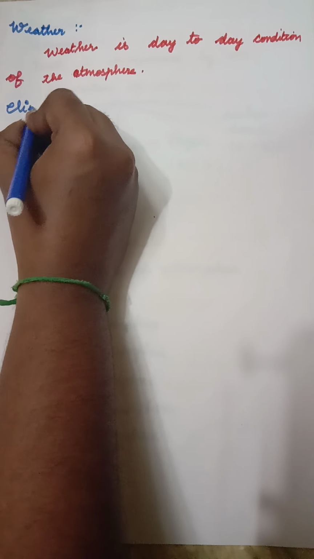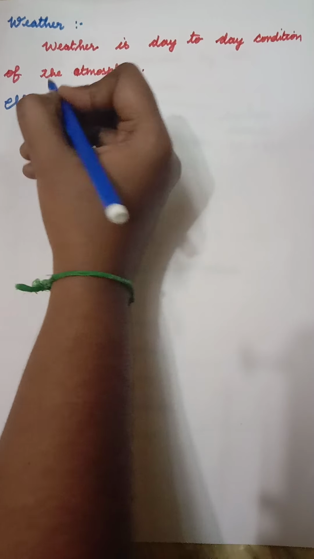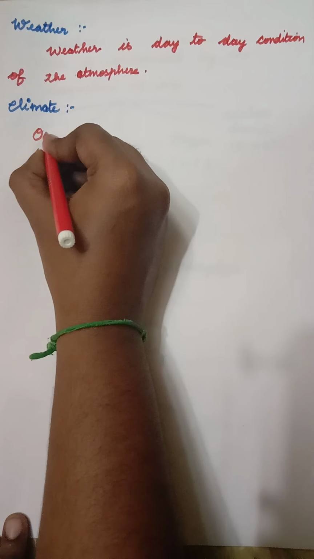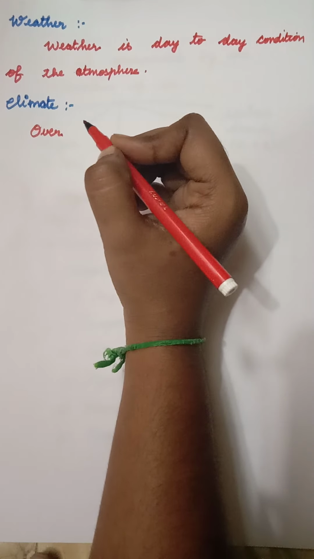Next is climate. Here, in the state of Jammu and Kashmir, as you have heard, there is a very cold climate. In Rajasthan, it is a hot climate, and also very dry. So the climate is over a large area for a longer period of time. Even when we go to Ooty, why do you go to Ooty and Kodaikanal? Because for a longer time it will be so cool. That is known as climate. The climate is so nice in Kodaikanal and Ooty.